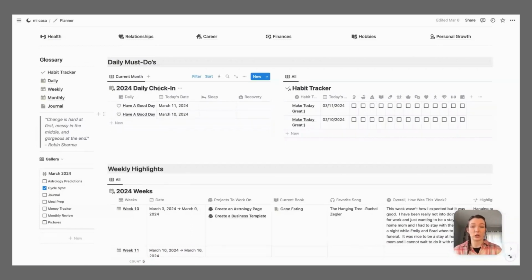So for example, this is the daily table. You can come in every morning and you can fill this out. You can fill in your sleep, your recovery. I have a watch that keeps track of my sleep. And then you can put in how you slept, your main intention, how your mood was. That's just like the table view, but what I typically do is I will drill into the actual line so that I can see all of it as a whole.